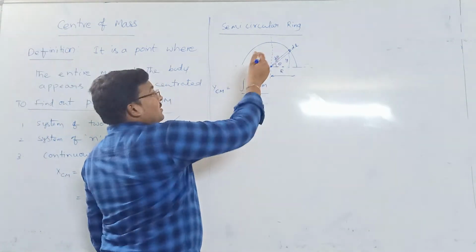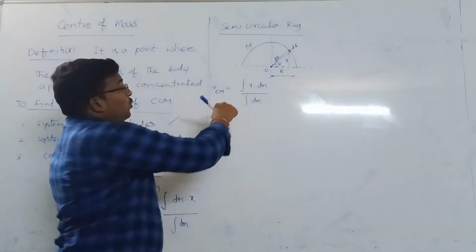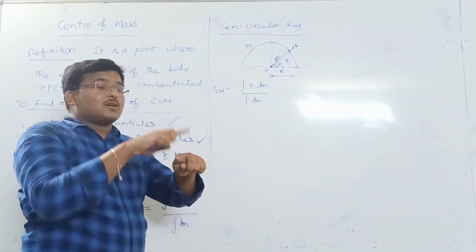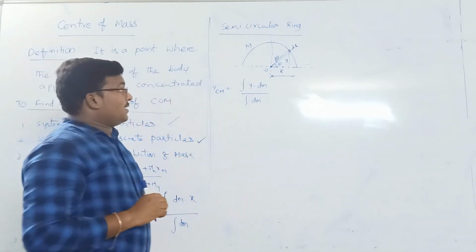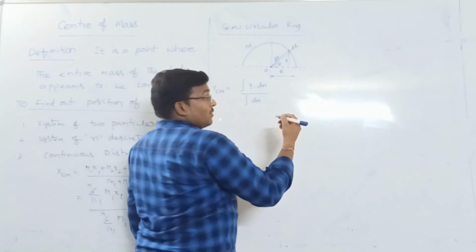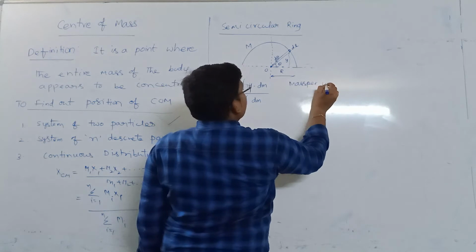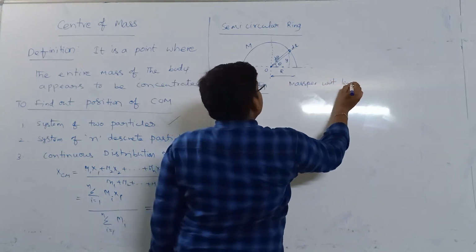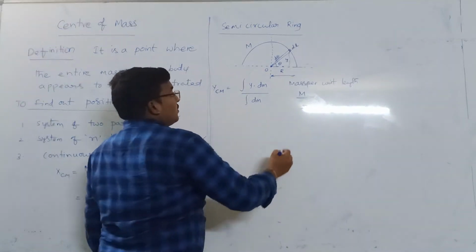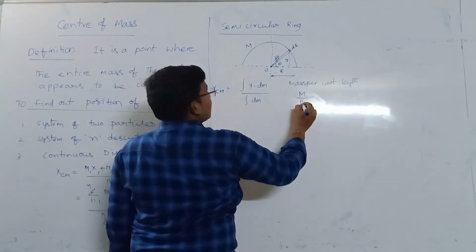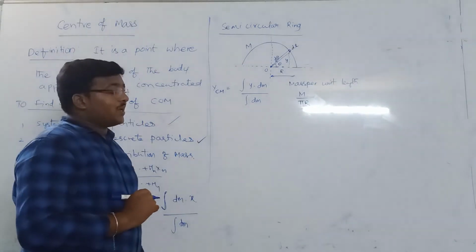The total ring mass is M. And what is the total ring length? Full circle is 2 pi r and half circle is pi r. Hence mass per unit length is capital M by pi r.